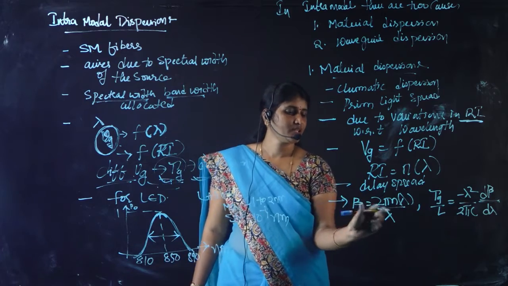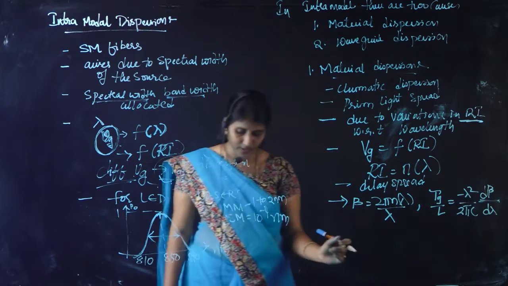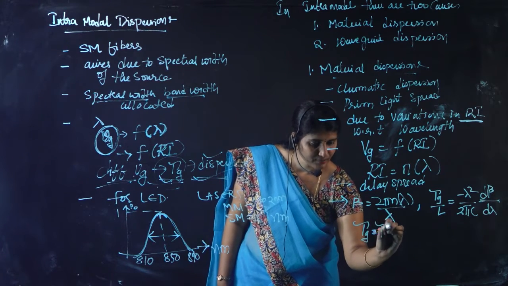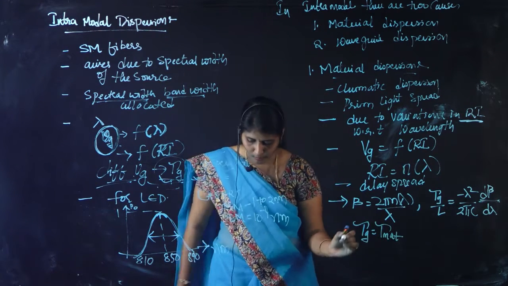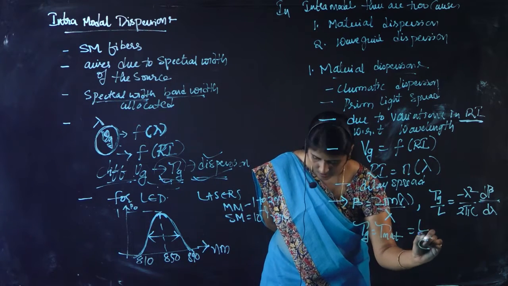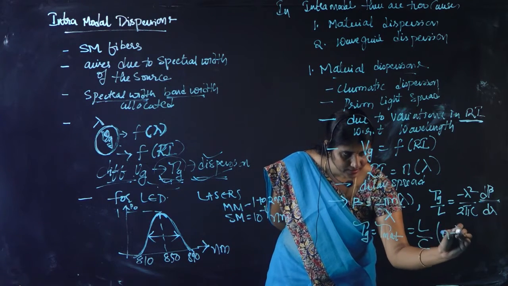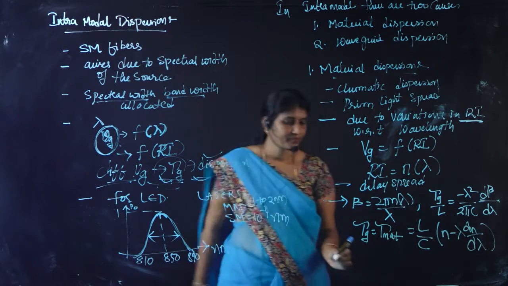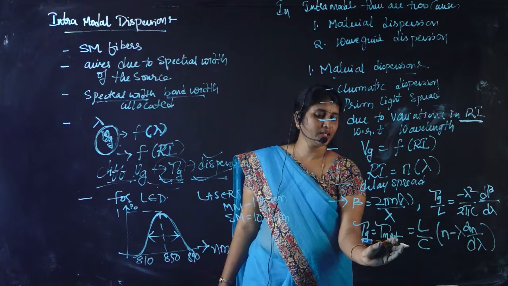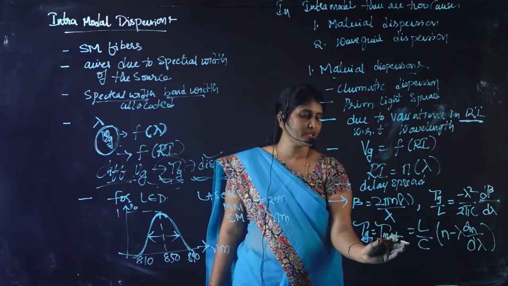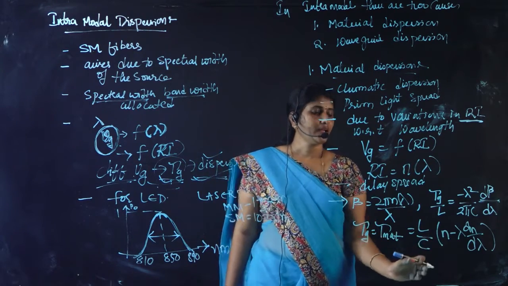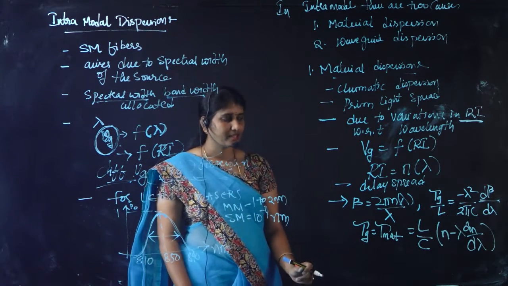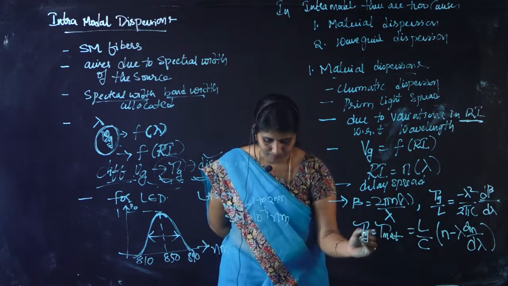On substituting this beta value here and finding its derivative, we will get the group delay. We can write the material delay tau mat equal to L by C into n minus lambda into dn by d lambda. The amount of material delay, that is the delay due to material dispersion, is given by L by C into n minus lambda into dn by d lambda, right?